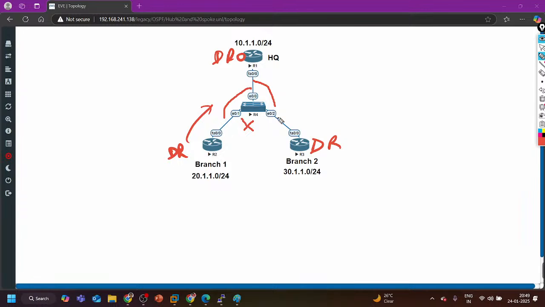Right. So the network type over here should always be what? Point to multipoint, either point to multipoint or point to multipoint non-broadcast. Okay, so you can see the implementation. Even on the switch you can stop communication between these two ports. How can I stop communication between these two ports?